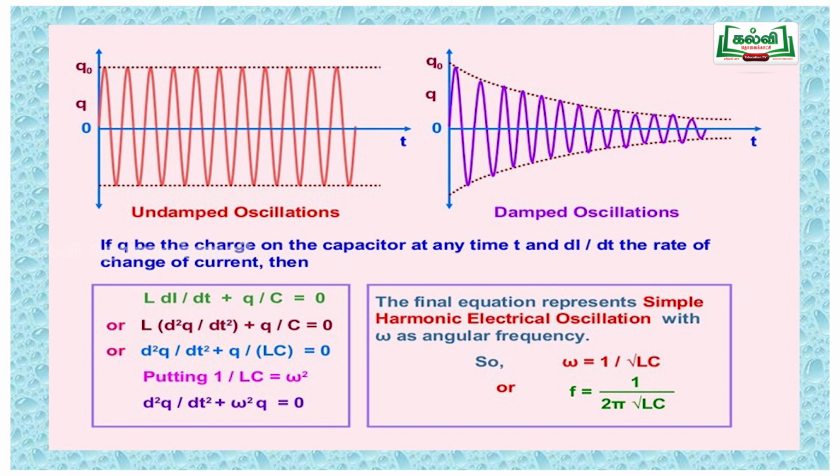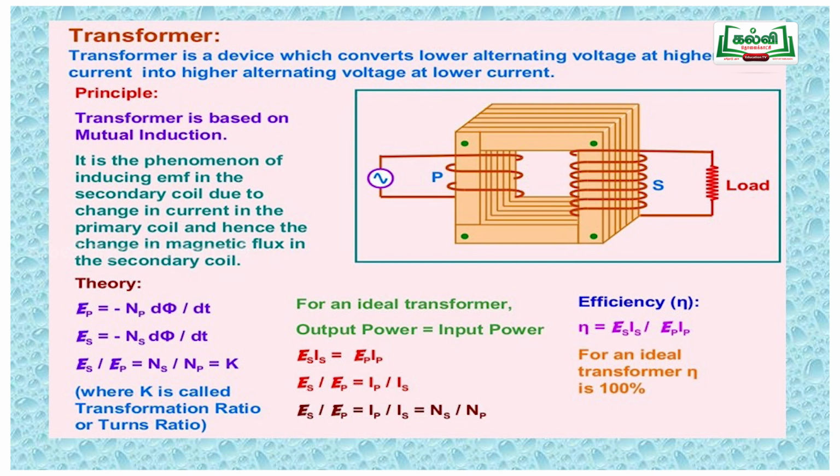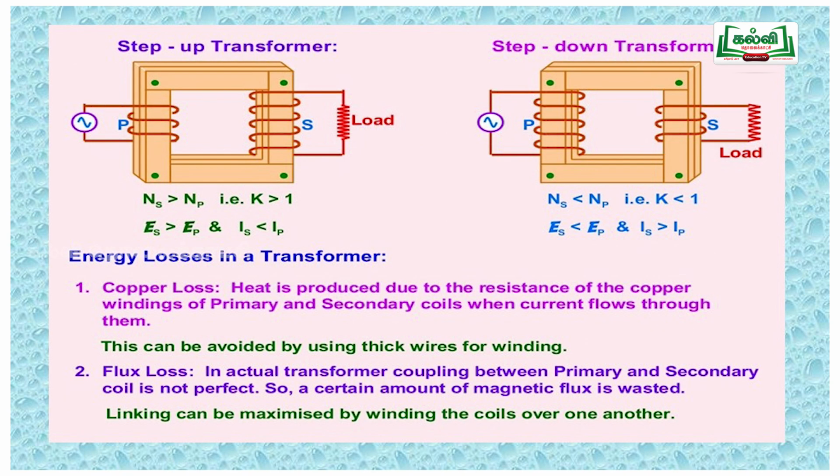Now coming to the transformer. What do you mean by transformer? A transformer is a device which converts low alternating current or voltage to high, or high to low. That is, it will convert low alternating current into high alternating current and high alternating current into low alternating current. If a transformer converts low alternating current or voltage to high alternating current or voltage, it is called a step up transformer. If the transformer converts high alternating current or voltage to low current or voltage, it is called a step down transformer.